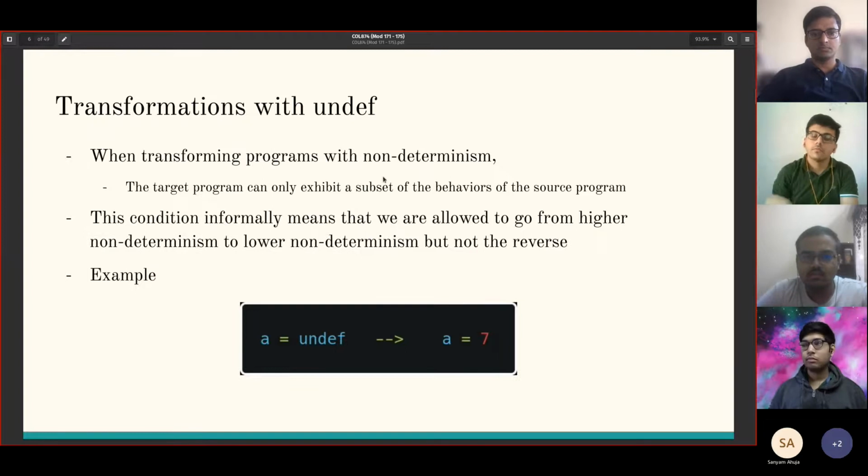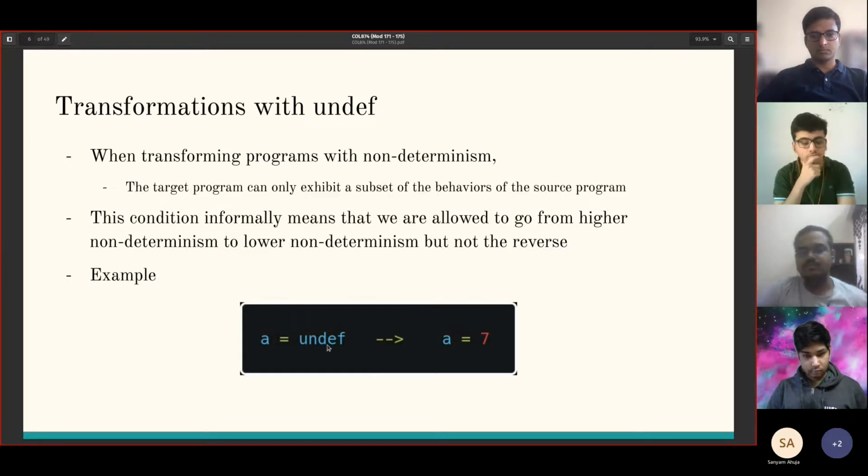So when we are transforming programs with undef, we need to make sure that the target program can only exhibit a subset of the behaviors of the source program. If it can exhibit a superset, then that's an invalid transformation. What this informally means is that we are allowed to go from a higher level of non-determinism to a lower level, but not the other way around. So 7 is one of the values that undef can take. So we can go from undef in the source to 7, but if we go from 7 to undef, that's invalid.